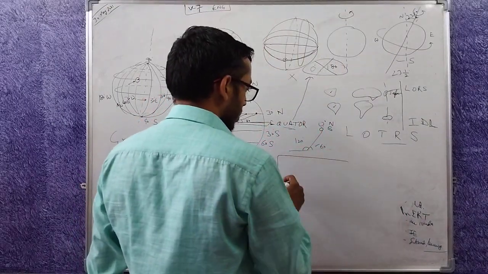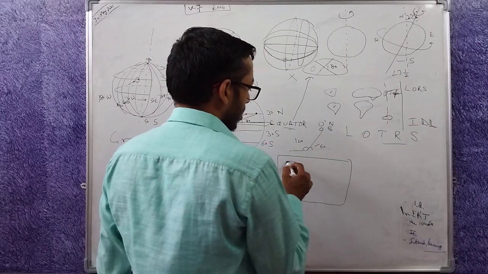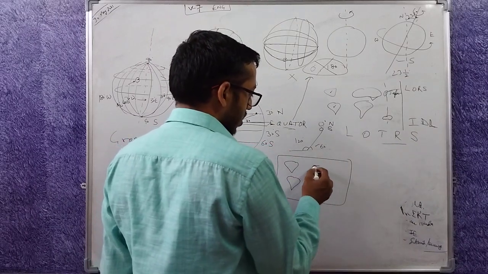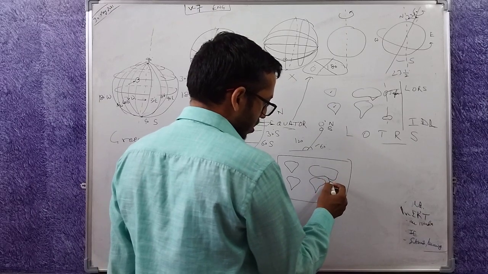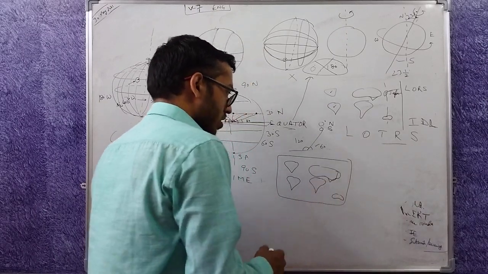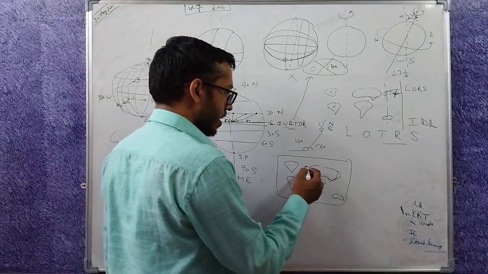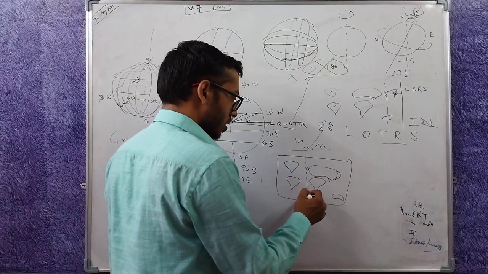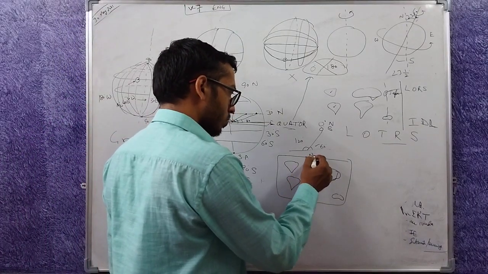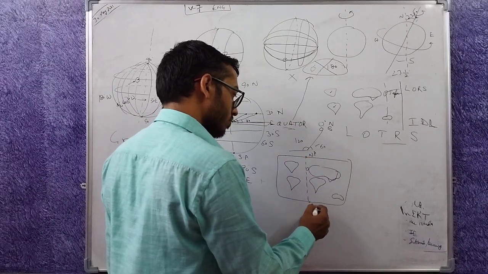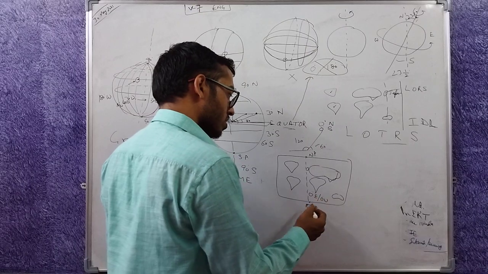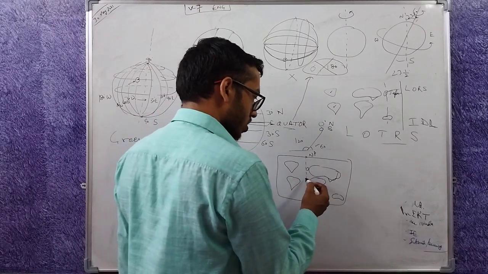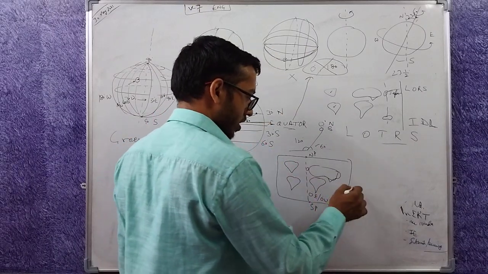I told you this is the map of the earth. A map is a two-dimensional representation. So here is the prime meridian. From north pole to south pole, this is 0 degree east or 0 degree west. 0 degree north or 0 degree south is the equator somewhere here.